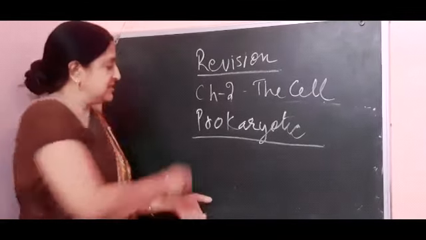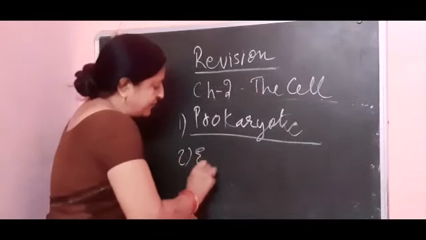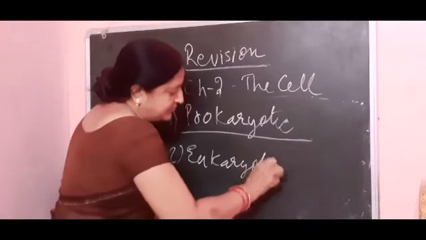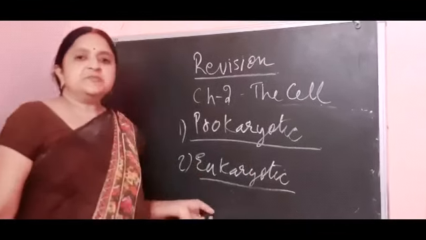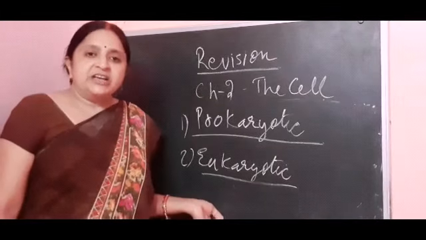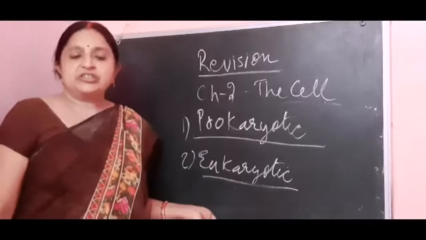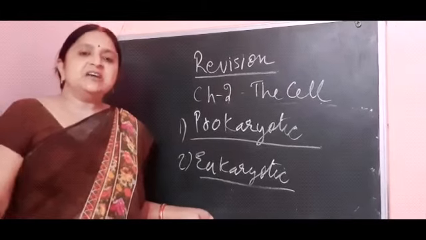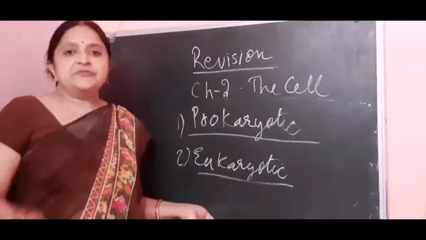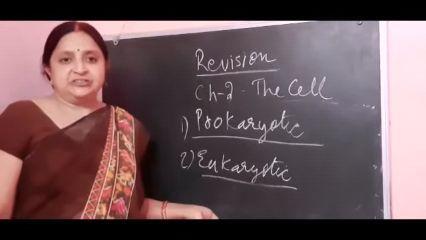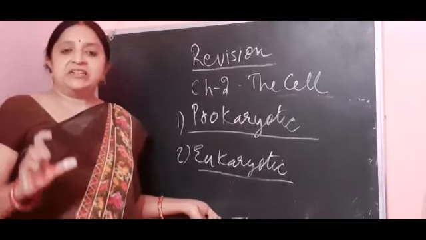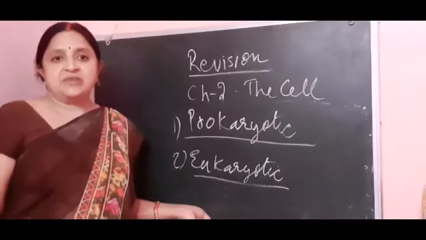And next is the eukaryotic cell. Eukaryotic means an organism has a well organized nucleus, a nucleus having a proper nuclear membrane, so it has a well defined size and shape.